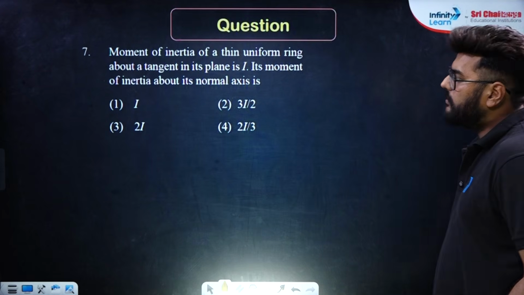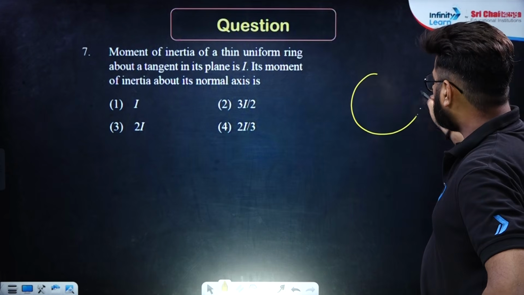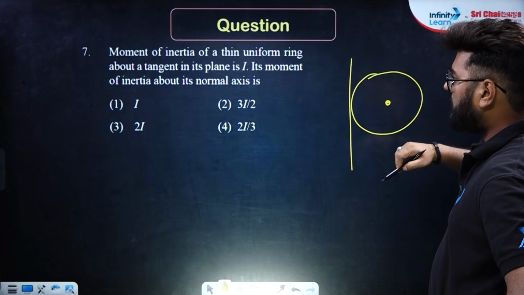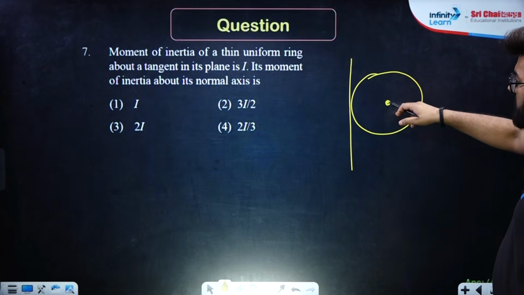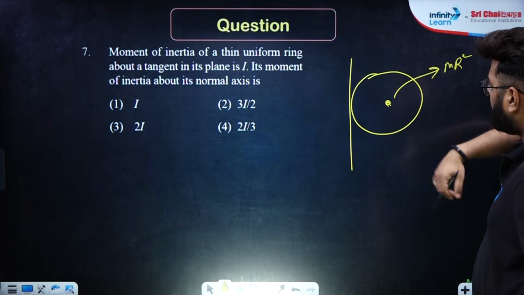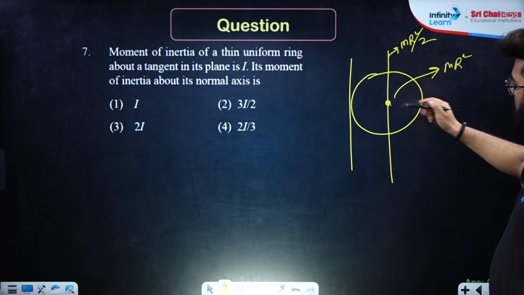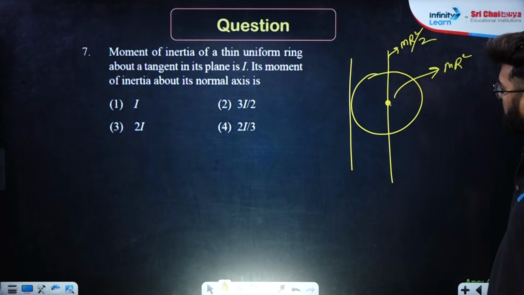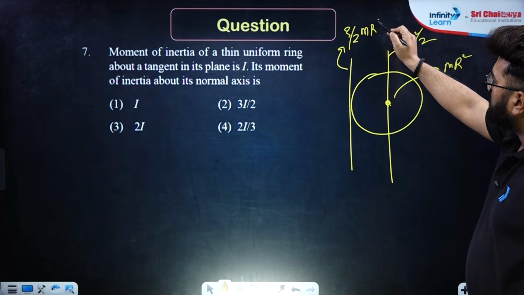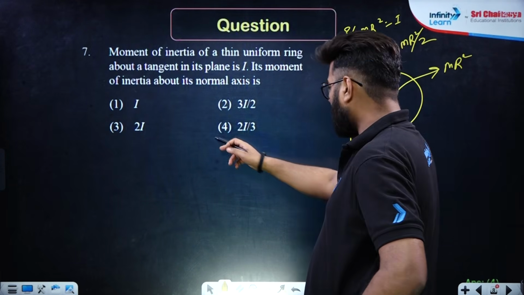Moment of inertia of a thin uniform ring about a tangent in its plane is I. About a tangent in its plane means this. Okay, its moment of inertia about its normal axis, that means over here. So see, I already know the moment of inertia about this is mr square. Okay, and if it is mr square over here, so about this will be mr square by 2. This is about normal axis, this is about axis which lies on the plane, and over here it is going to be mr square by 2 plus mr square, that means 3 by 2 mr square. So that means this is your I. So obviously this will be 2 by 3 times I, that means 4 will be the right answer.